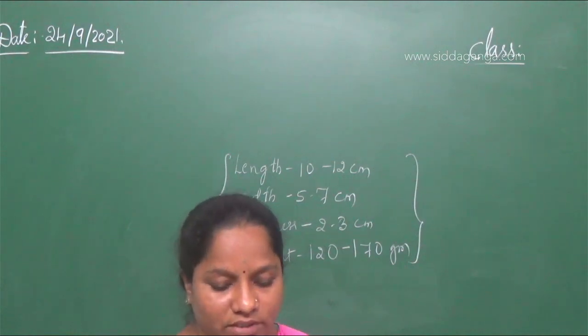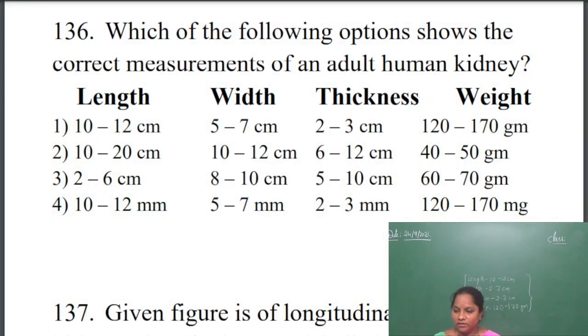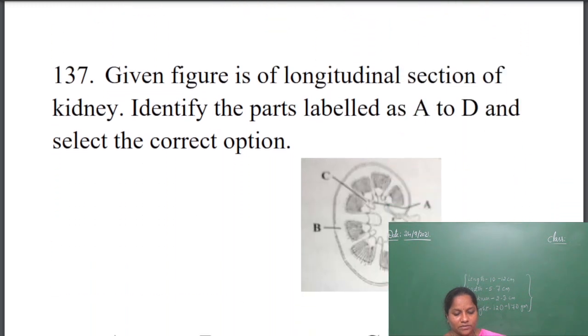Once again I'll tell: which of the following options show the correct measurement of an adult human kidney? The answer is 10 to 12 centimeters, 5 to 7 centimeters, thickness 2 to 3 centimeters, and weight 120 to 170 grams.